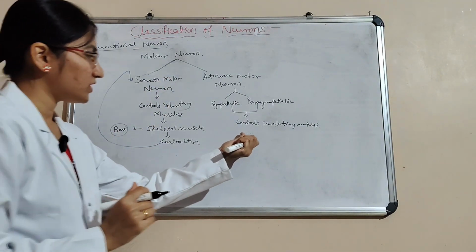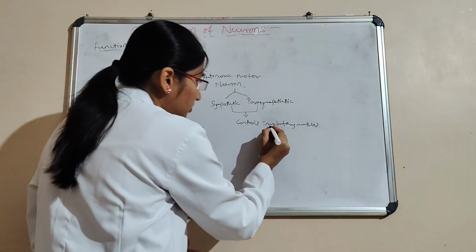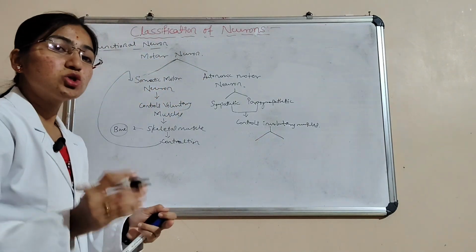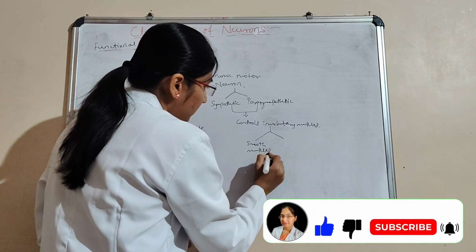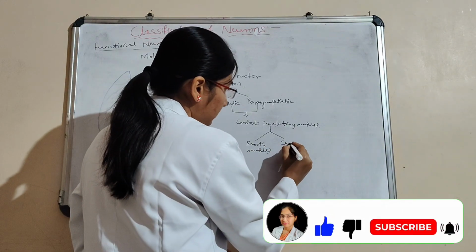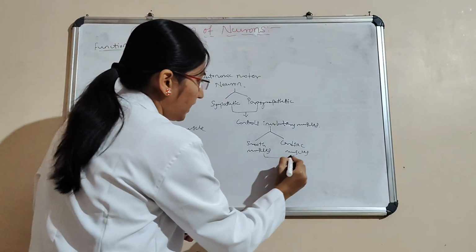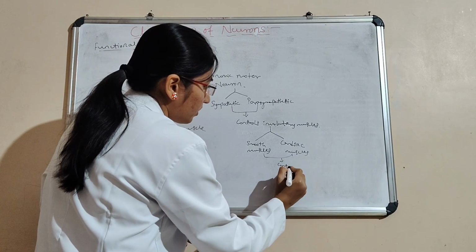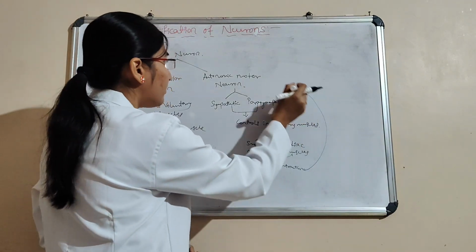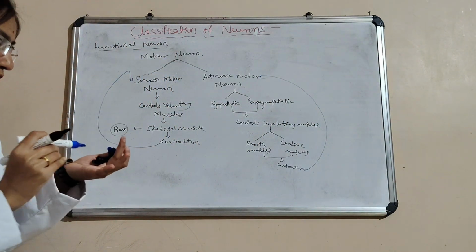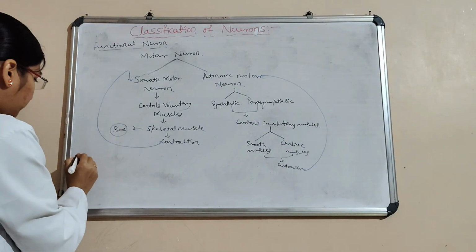Again, it controls involuntary muscles. Involuntary muscles also have two types: smooth muscles and cardiac muscles. The contraction of these muscles is regulated by the autonomic motor neuron.